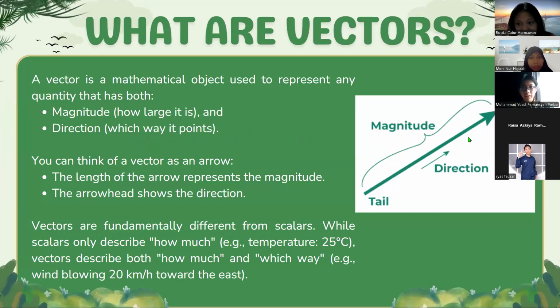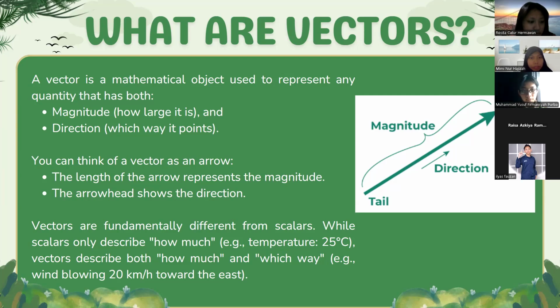What are vectors? A vector is a mathematical object used to represent any quantity that has both magnitude, how large it is, and direction, which way it points. You can think of a vector as an arrow. The length of the arrow represents the magnitude. The arrowhead shows the direction.